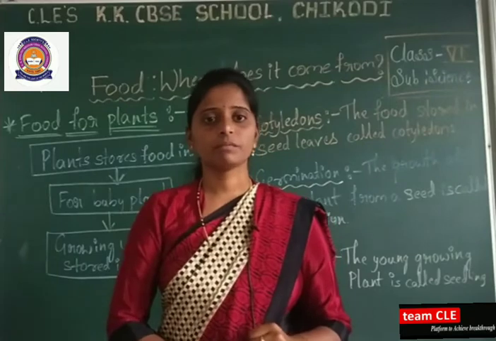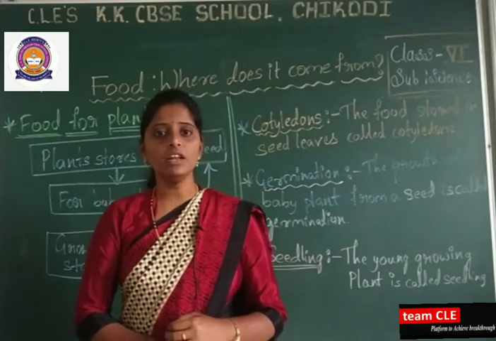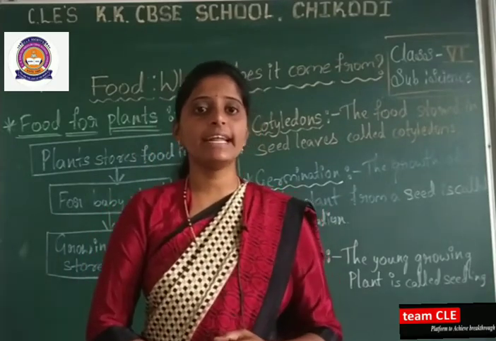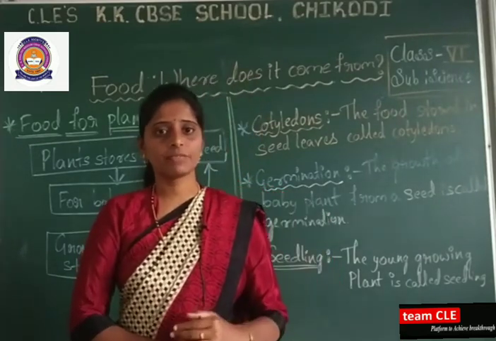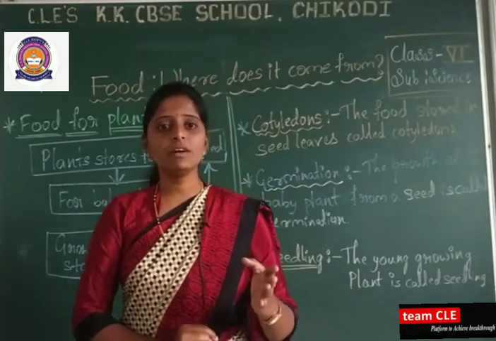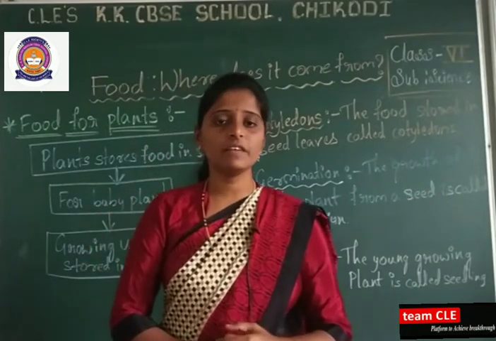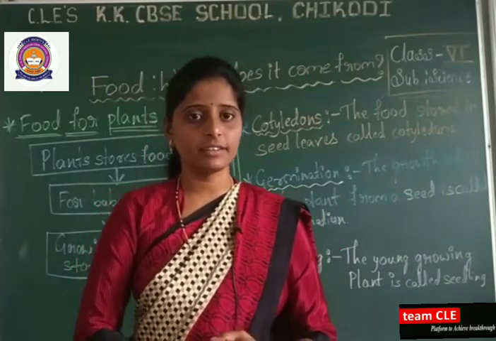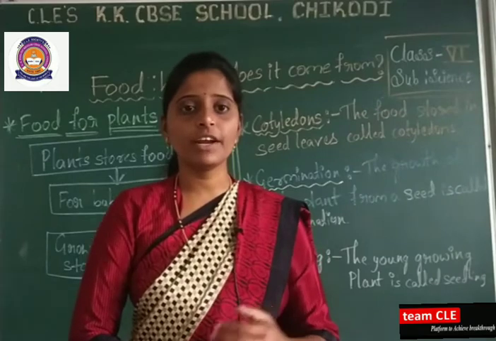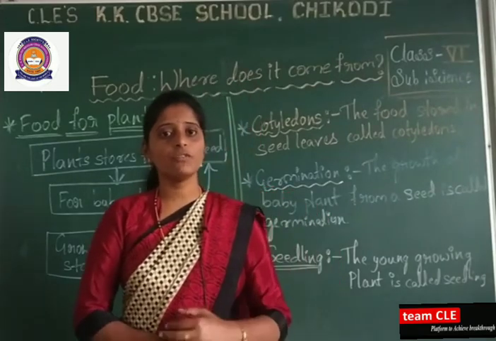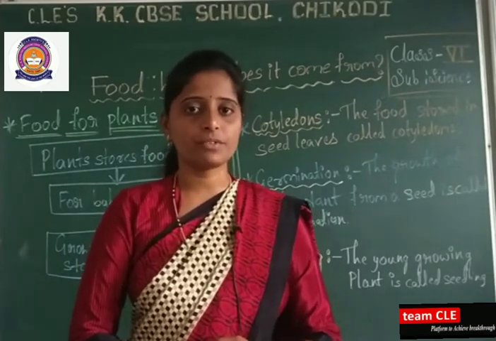Then we studied the next concept, decomposers. Decomposers depend on dead and decayed matter. Dead and decayed matter means that if a plant dies, it decays, and if an animal dies, it decays. Decomposers depend on this dead and decaying matter, for example fungi and bacteria, which grow on dead and decayed matter as their source of food.